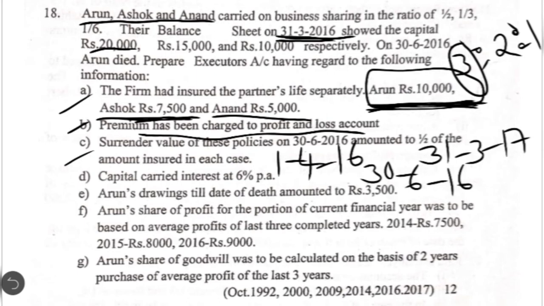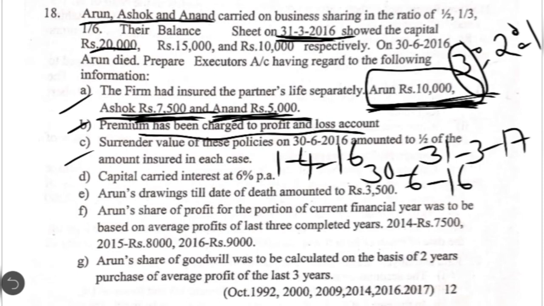We need to calculate the share of Arun in his policy, that is 10,000, because the entire amount cannot be given to him. At the same time, we should also calculate the deceased partner Arun's share in these two policies' surrender values. I hope you understood. We are going to give him a share in Ashok's and Anand's policies also, because till the date of his death, the premium on these two policies has also been paid by the firm itself. So the surrender value of those two policies becomes the property of the firm. When it is a property of the firm, the deceased partner will also have his share in that. I hope you understood regarding the individual policies.